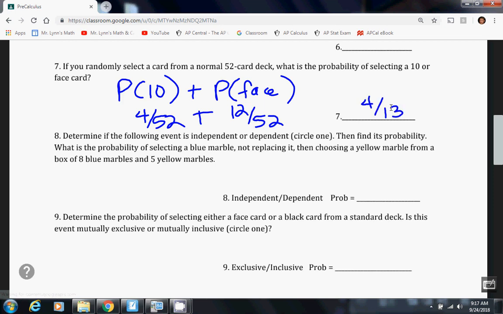Number 8, determine if the following event is independent or dependent. Then find its probability. What is the probability of selecting a blue marble, not replacing it, then choosing a yellow marble? All right, if we are not replacing it, that means it is dependent.